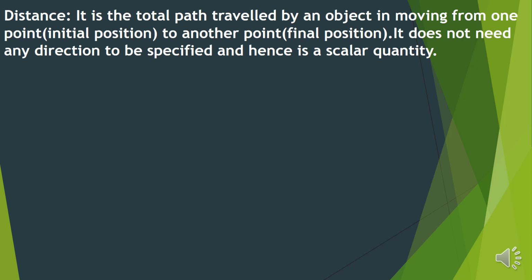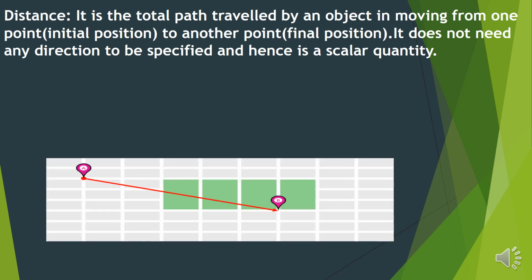Okay? So the total distance or the total path or the actual path traveled by an object in moving from one point to another point is called as the distance. It does not require any direction. Therefore, it is a scalar quantity. Alright. Now see the example.